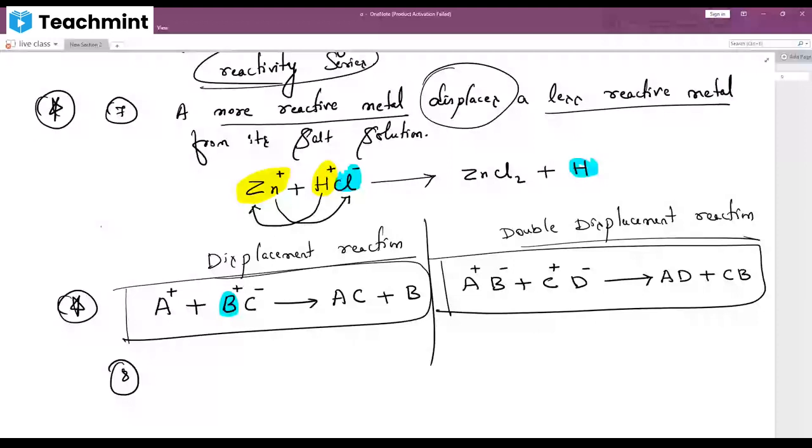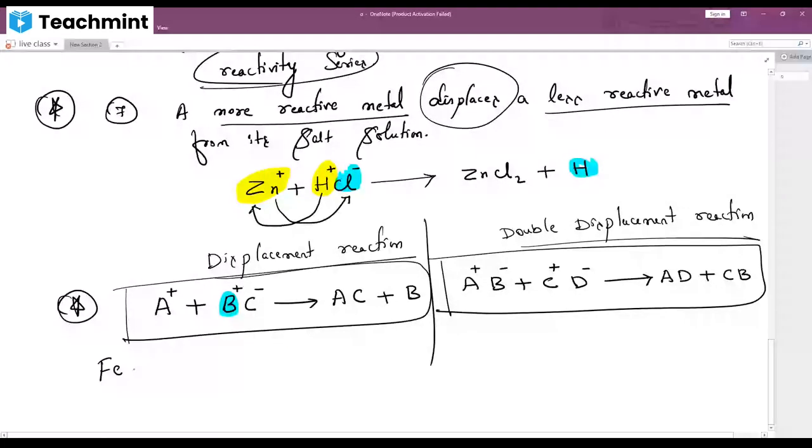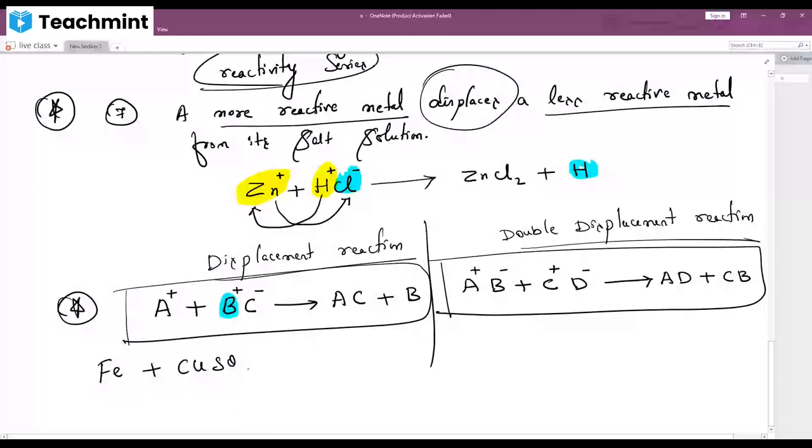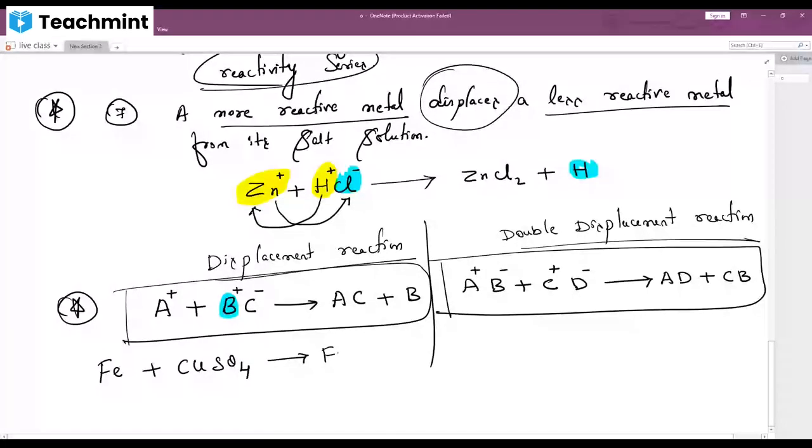Give an example with chemical names. Very good, of course, you can tell, Jim. Iron means Fe, copper sulfate, CuSO4. When it combines, what does it give? FeSO4 plus Cu. Very good. And this question has been asked in the board exam.